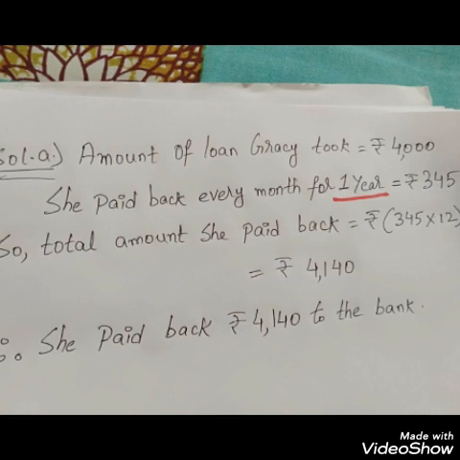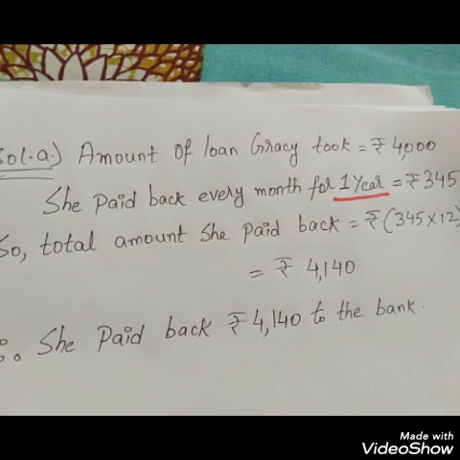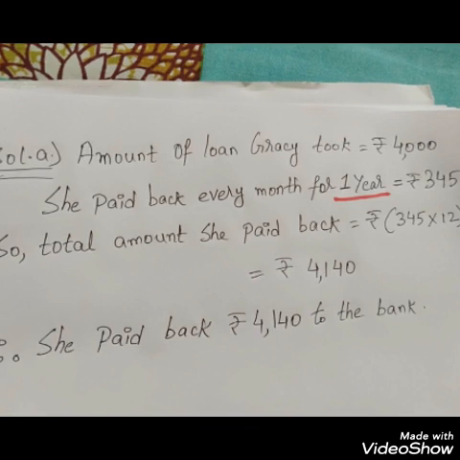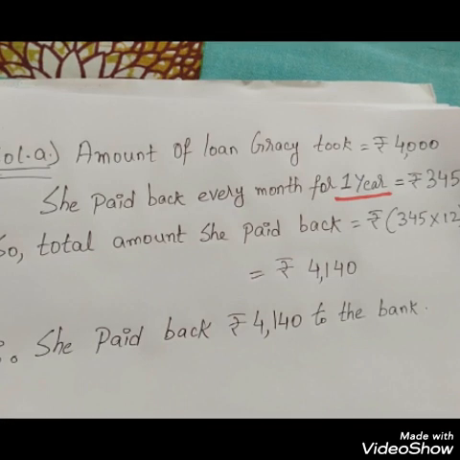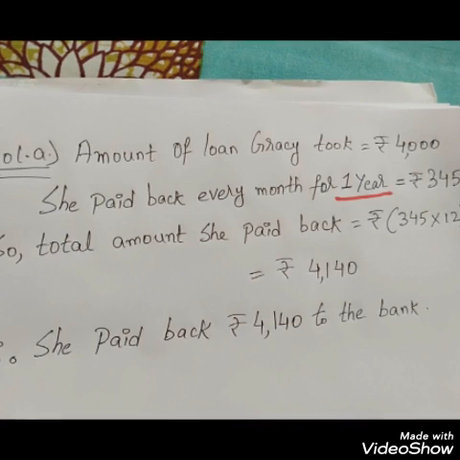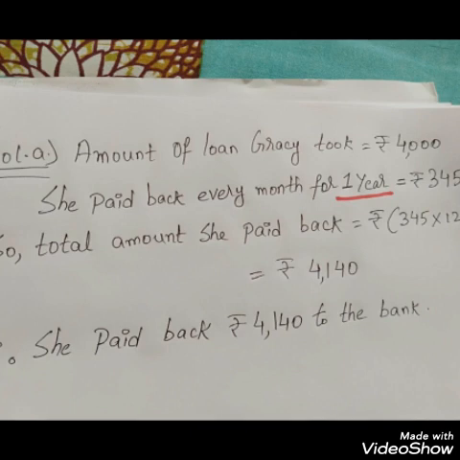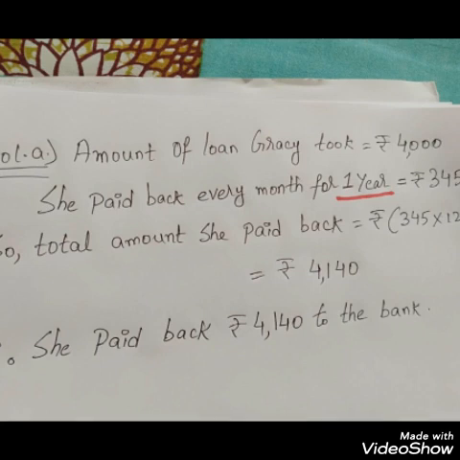Then next line, she paid back every month for 1 year. Again I have underlined it. For 1 year she has paid back every month how much? 345 rupees. So the total amount she paid back would be how much? 345 into 12. Why into 12? Because in every year there are 12 months. And why multiply? Because again the amount will increase. When the amount of something is increasing, we multiply it. After multiplying it, we will get 4,140 as the answer. So therefore we will write, she paid back 4,140 rupees to the bank.